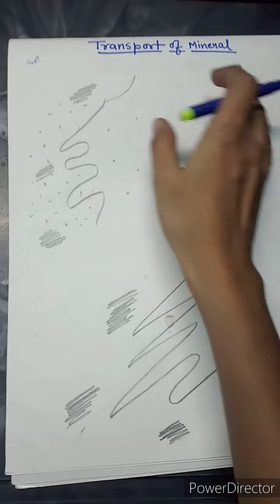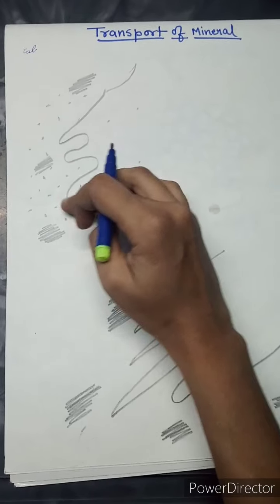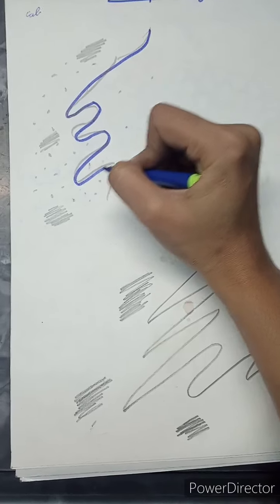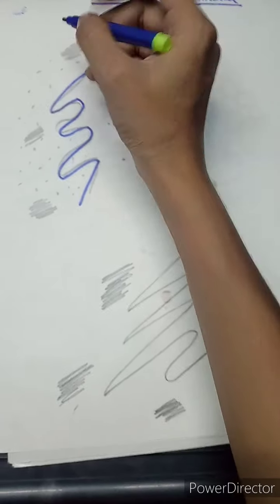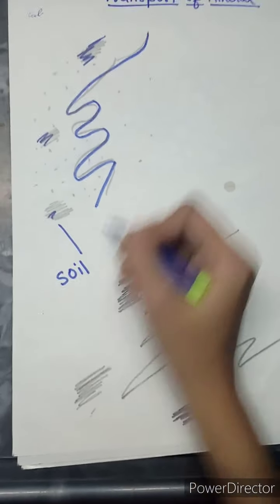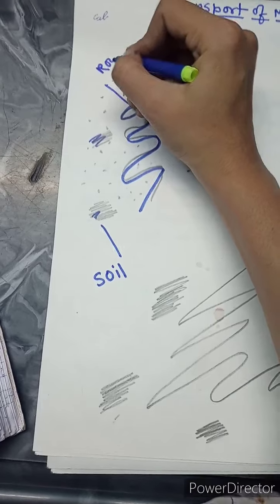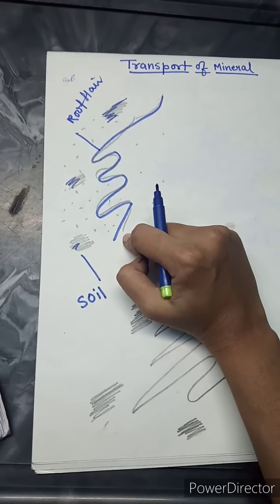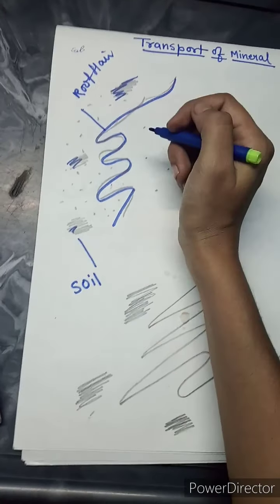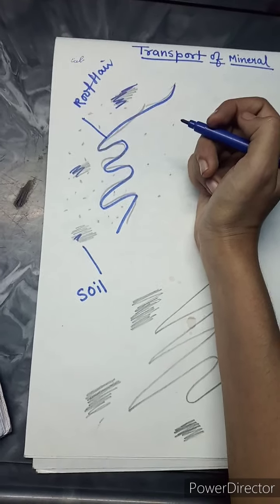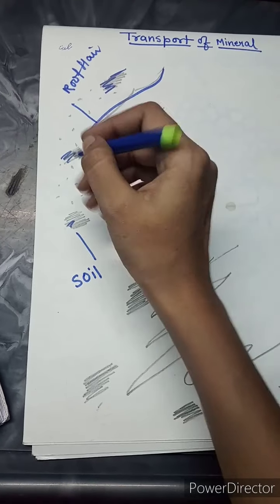So dear students, I have made the picture of root hair here. You are seeing this diagram, it is of root hair, and these are the soil. So absorption of mineral takes place with the help of these root hair by the process of diffusion. Diffusion is a process in which movement of solute particle takes place from higher concentration to the lower concentration.